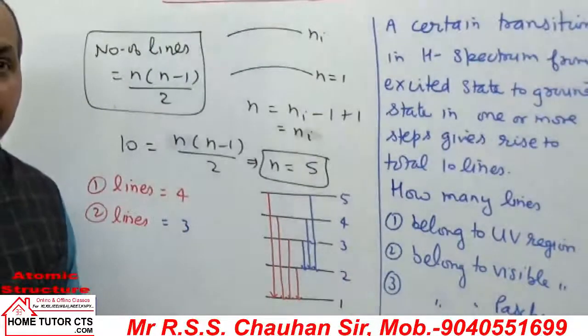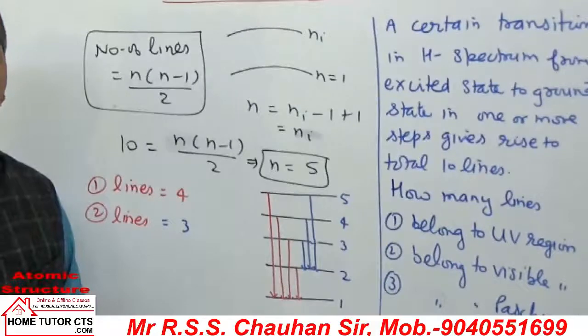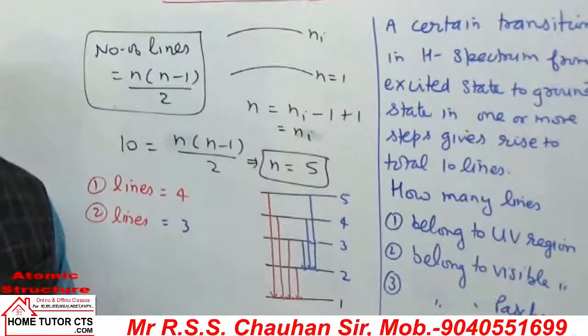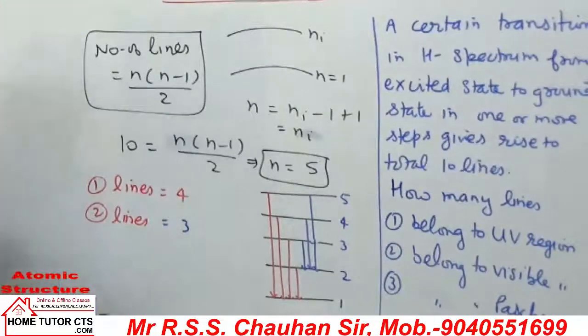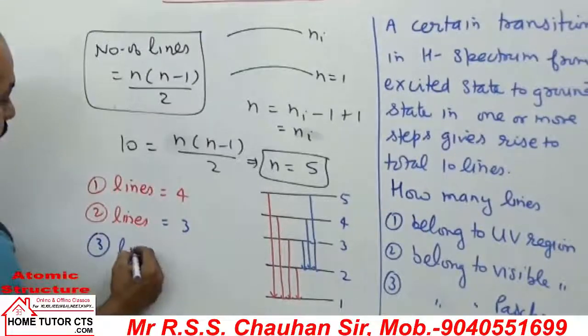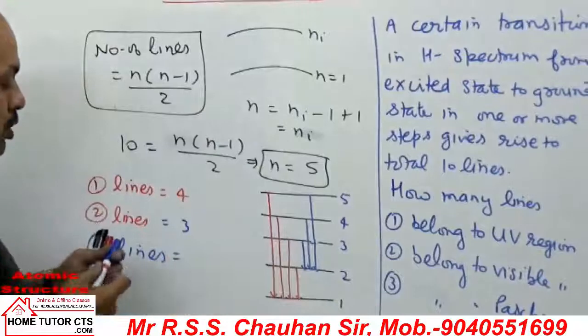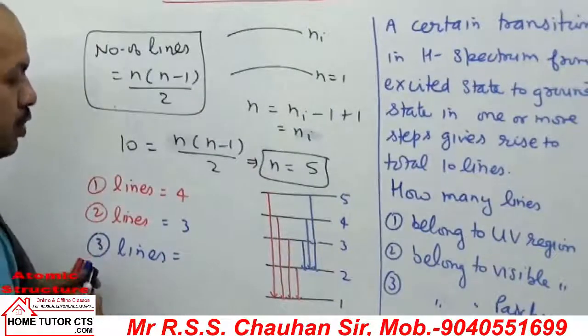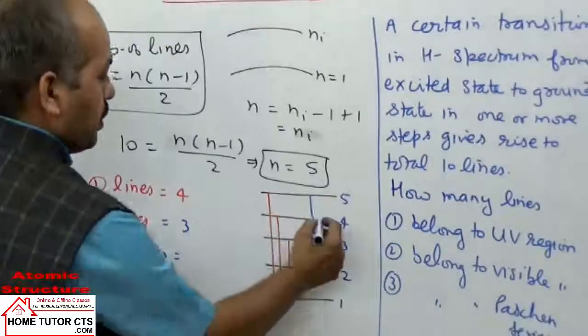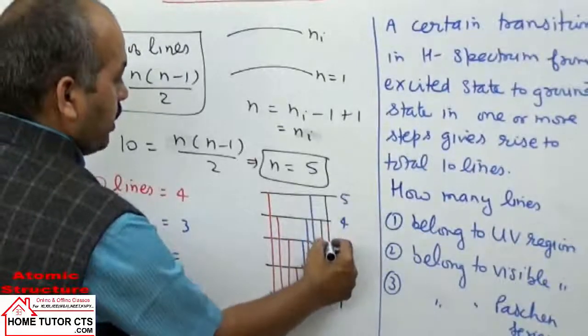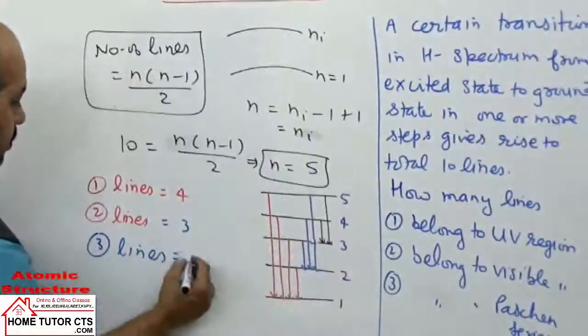So remember the series names: Lyman series, ultraviolet region; Balmer series, visible region. And then the third bit, how many lines in the Paschen series? The electron comes to the third orbit, 1 line and 2 lines. We have only 2 lines.